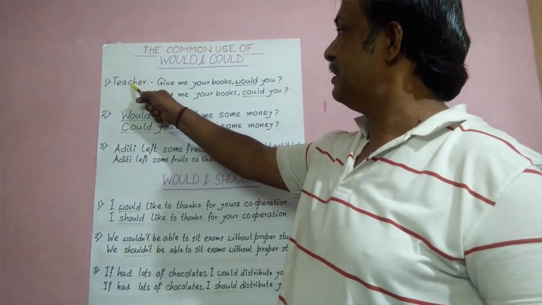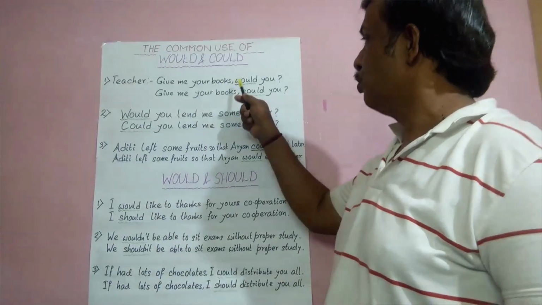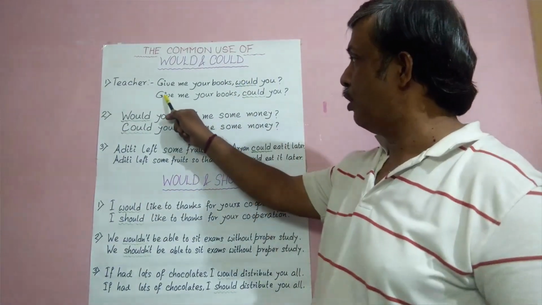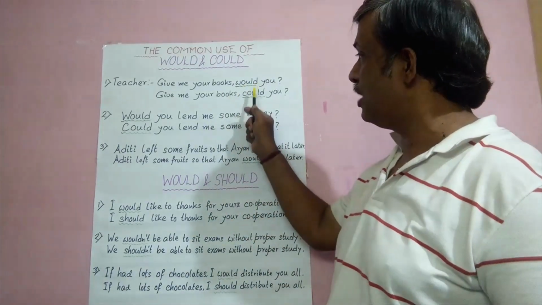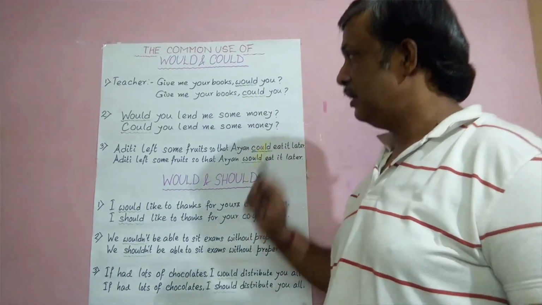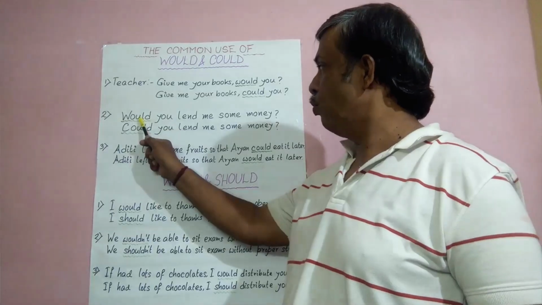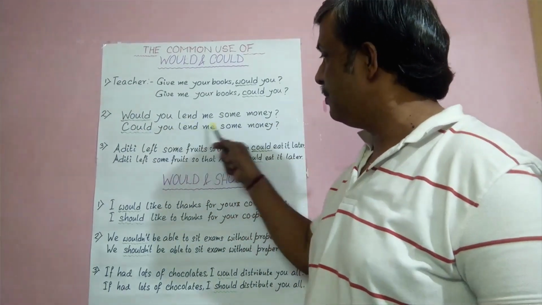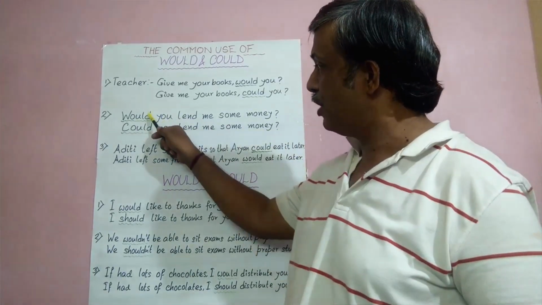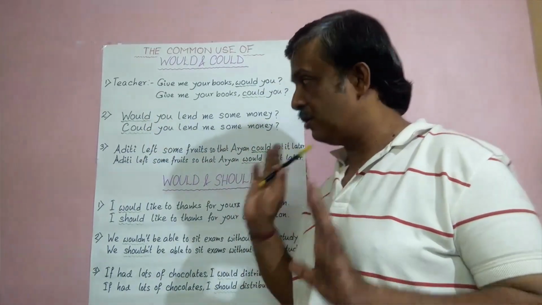Dear friends, now see some common examples of would and could. See, the teacher is saying, give me your books. Would you? Also, give me your books. Could you? So here we use would and could both. Now see another sentence. Would you lend me some money? Also, could you lend me some money? Here also we use would and could both.